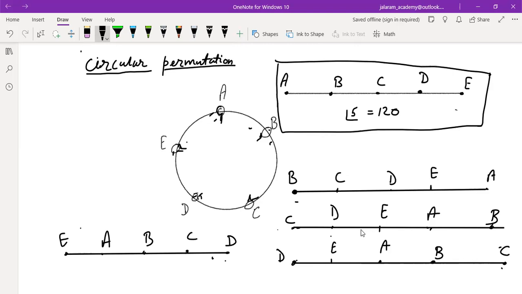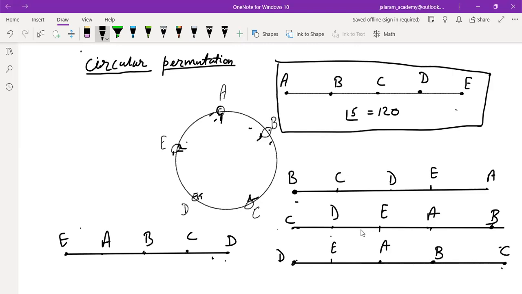So let's discuss one more example. In how many ways can 5 persons A, B, C, D, and E sit around a circular table? Now conditions are given. First, in how many ways can 5 persons A, B, C, D, E sit?